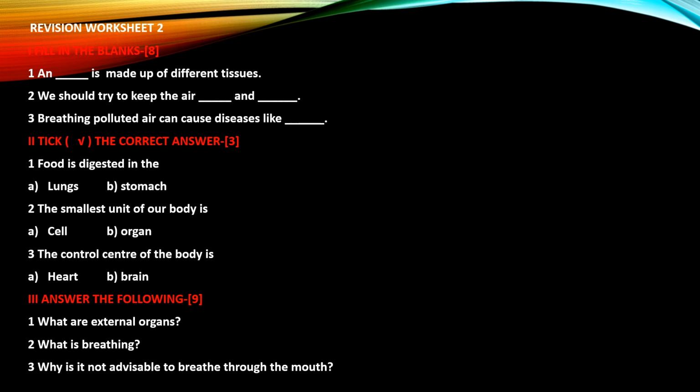Then second question, the smallest unit of our body is cell or organ. And third question, the control center of the body is heart or brain.